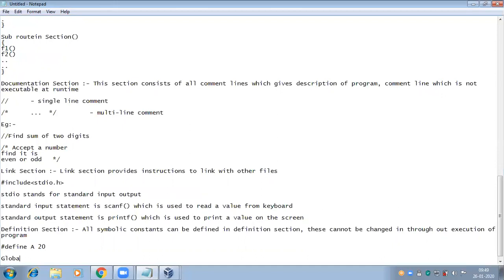And global declaration section. All global variables are declared in the global declaration section.